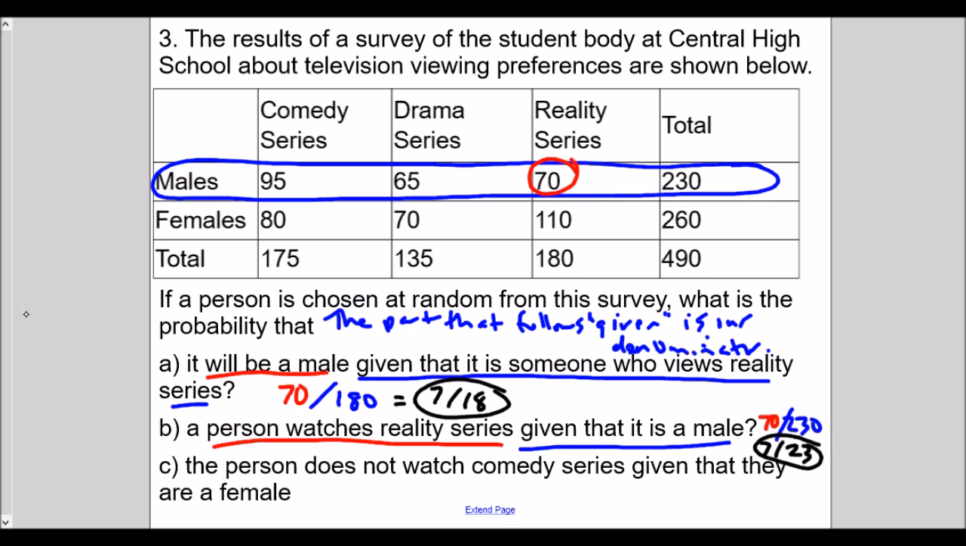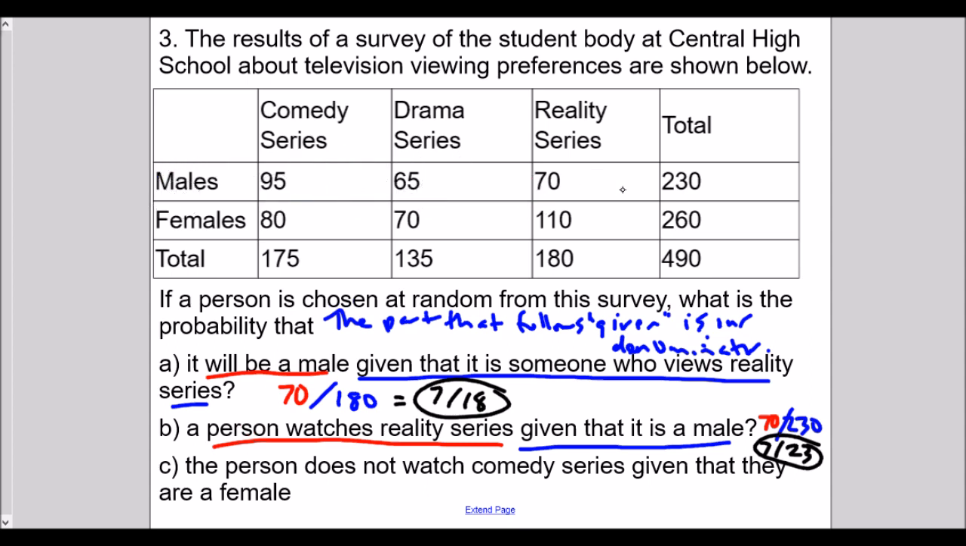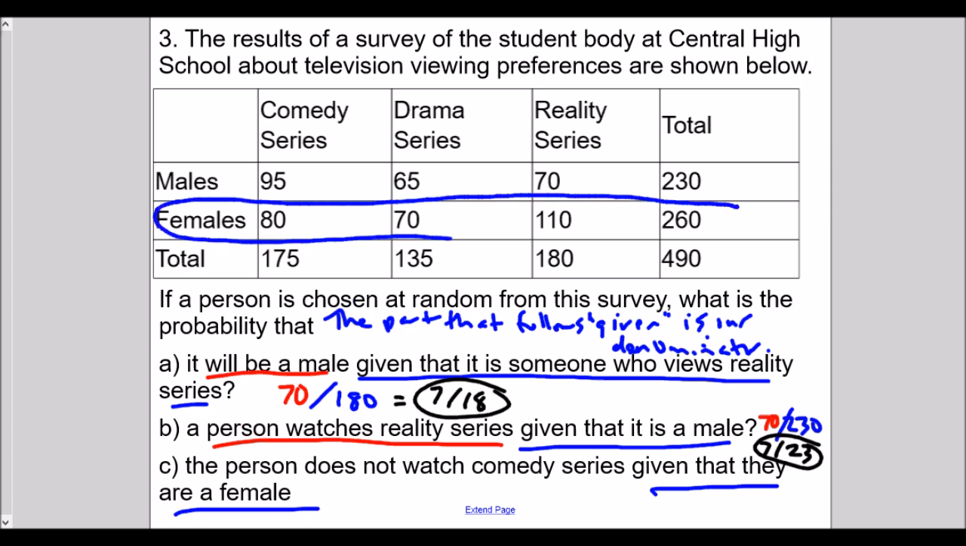Now for part C of number 3. A person who does not watch comedy series, given they're a female. Let me erase the previous problem here. Now focus on our denominator, given that they're a female. This time we're choosing only from the group of females, so our denominator will be females, which is 260.